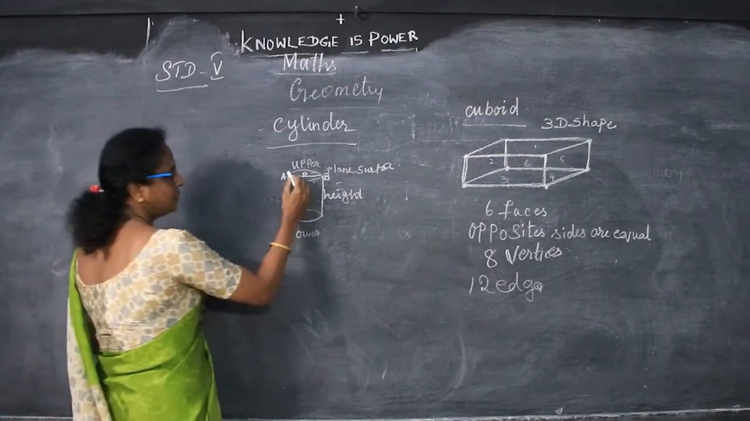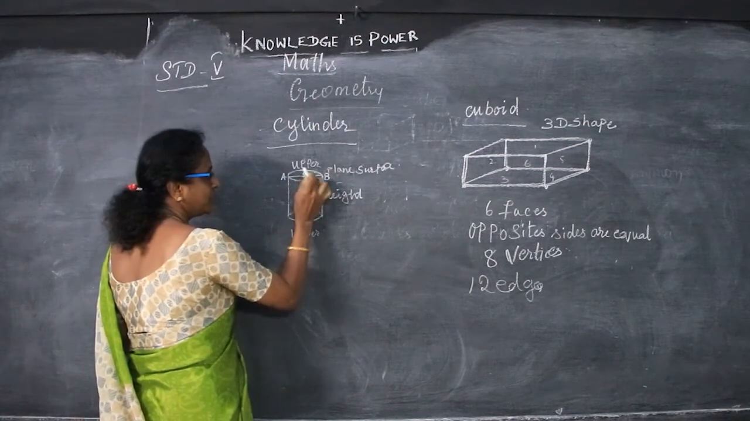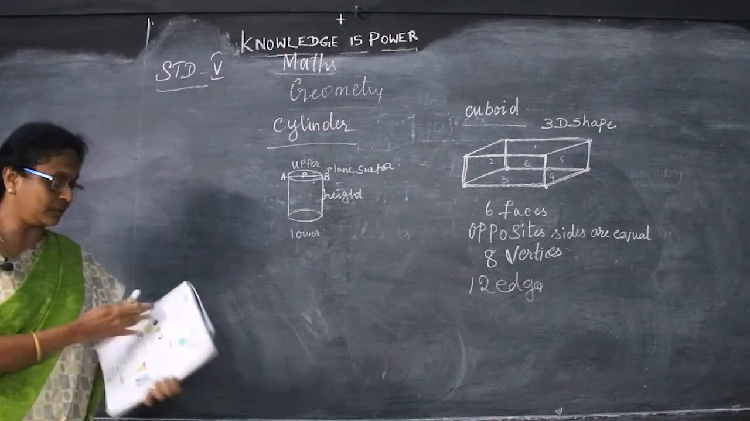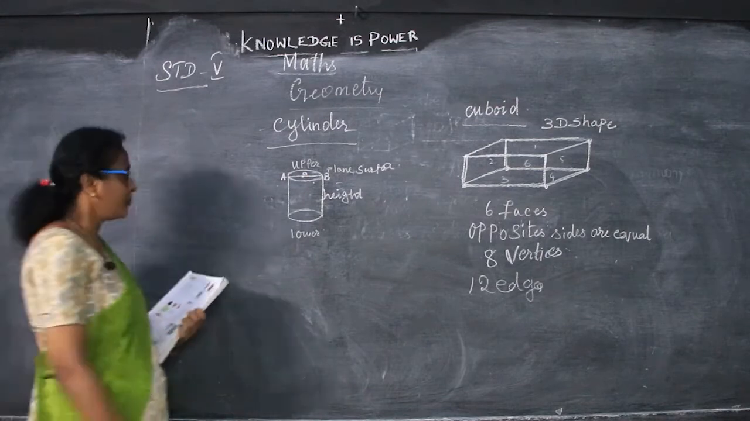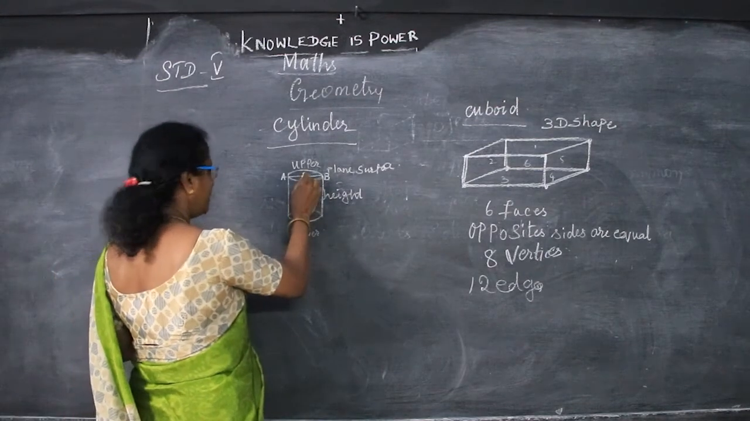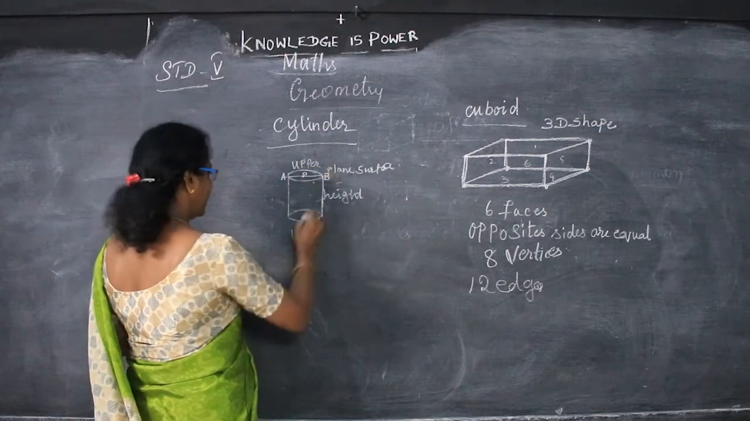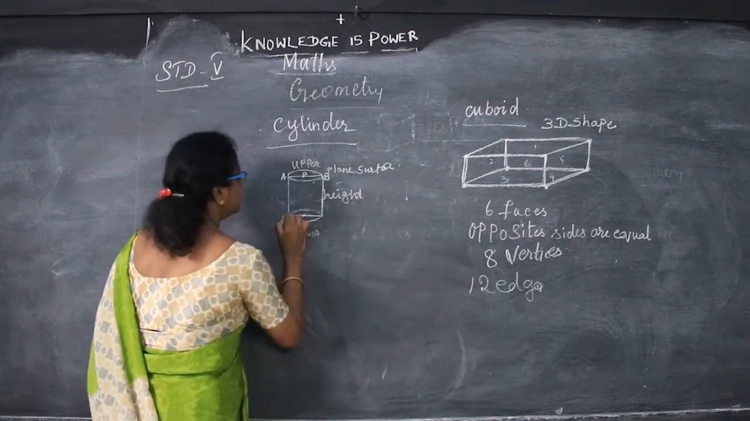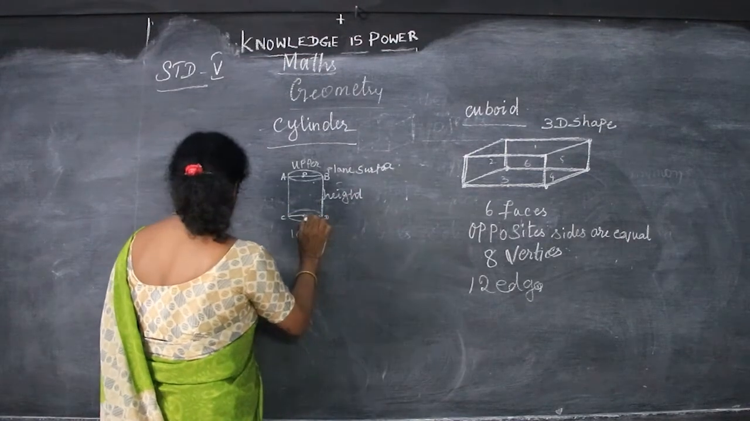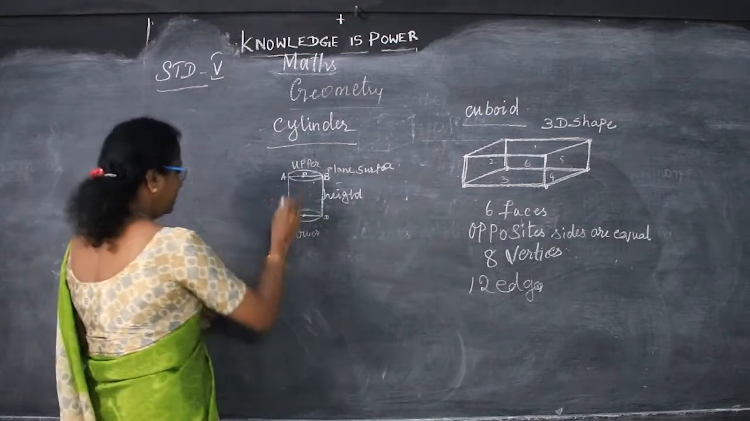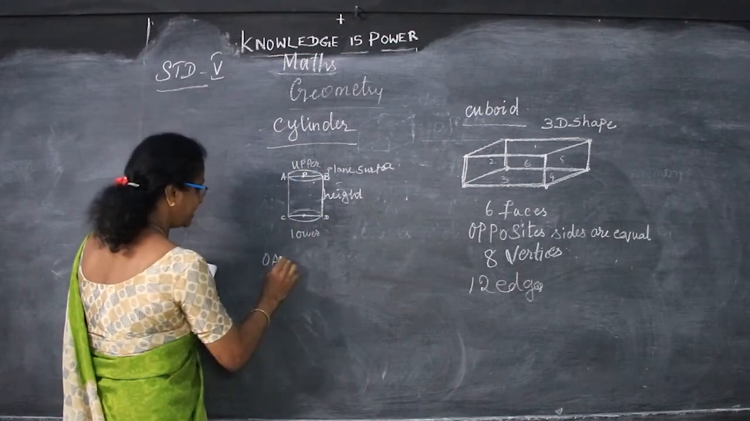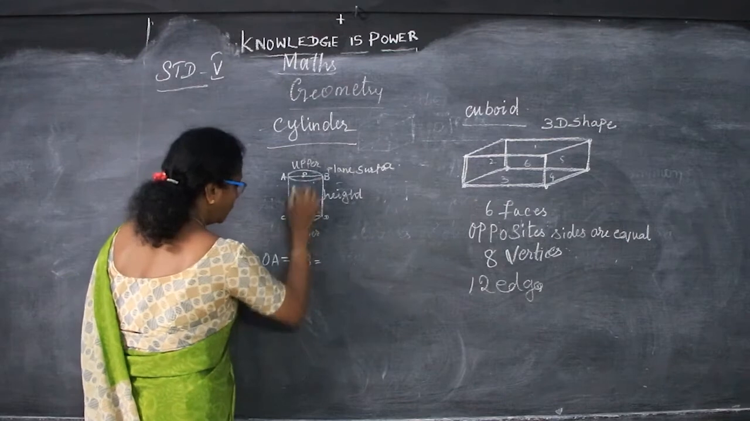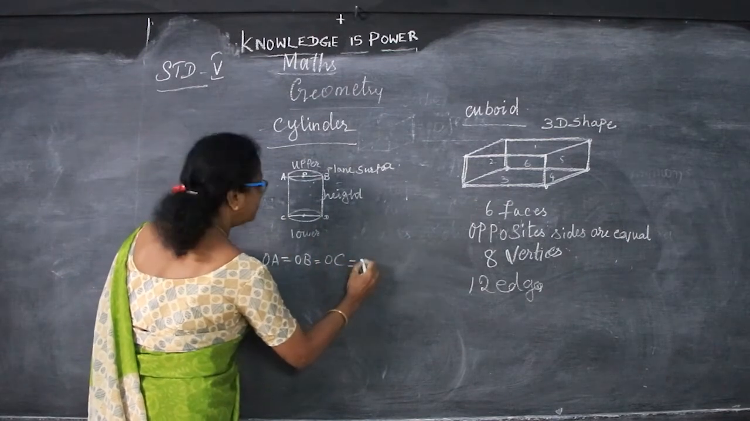But here it is a semicircle in shape. So you have to put A, O, B, where O is the center point of the circle. So OA, and this is OB, that is equal, the same thing. This is C and this is D and this will be the same thing. So OA is equal to OB, and OB is equal to OC, and OC is equal to OD.